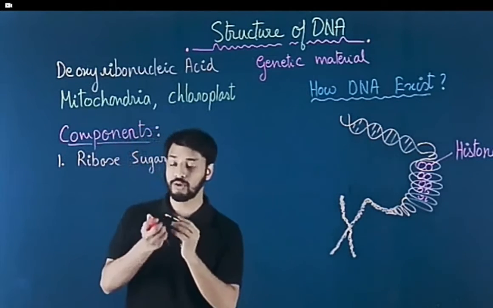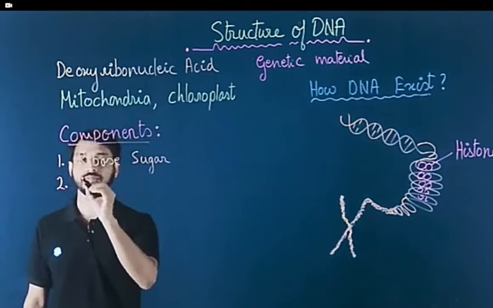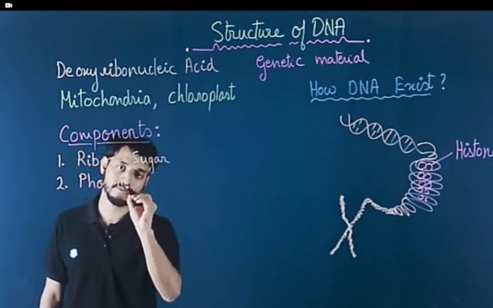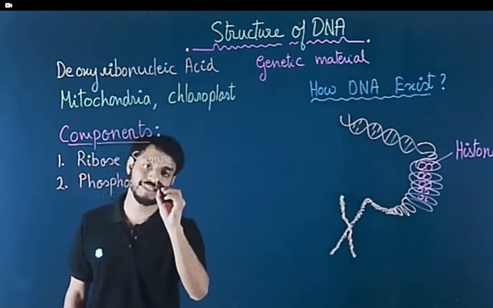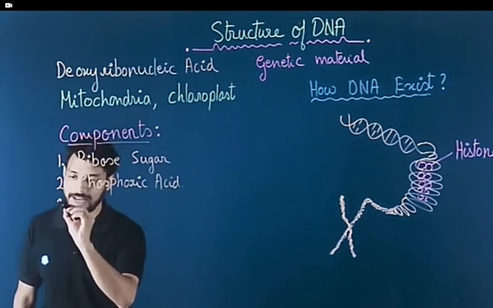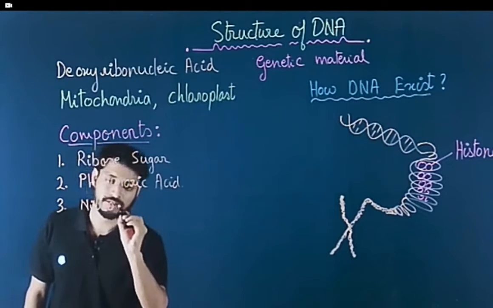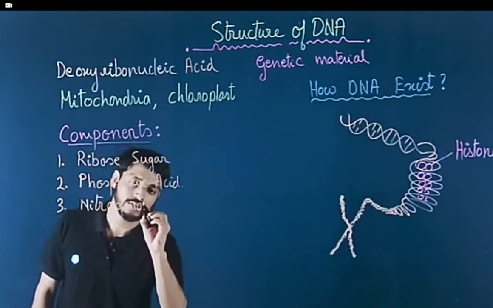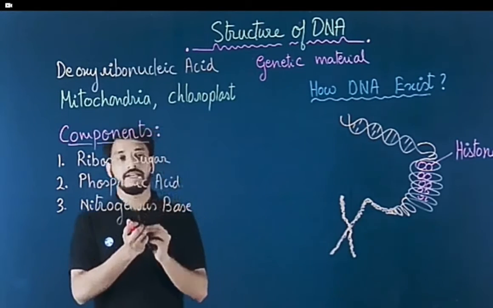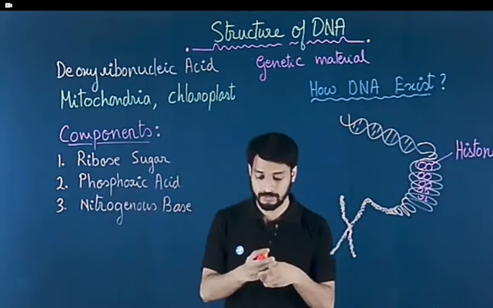Sugar. Okay, it contains the ribose sugar. The second thing which it contains is phosphoric acid. And now the third thing is known as the nitrogenous bases. Okay. So it has got ribose sugar, it has got phosphoric acid and nitrogenous bases.